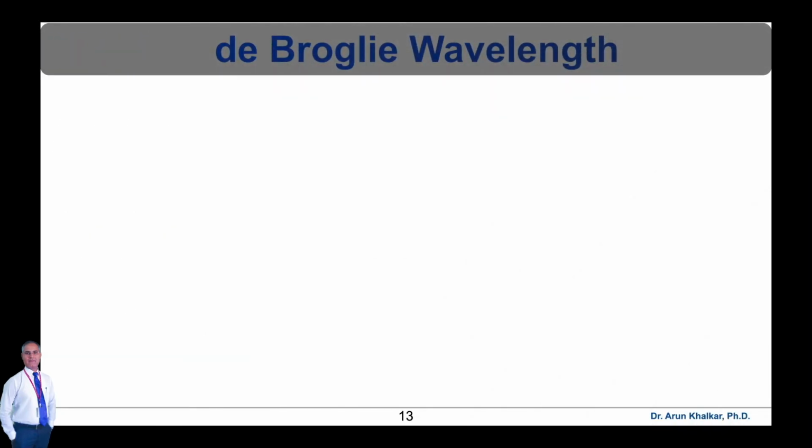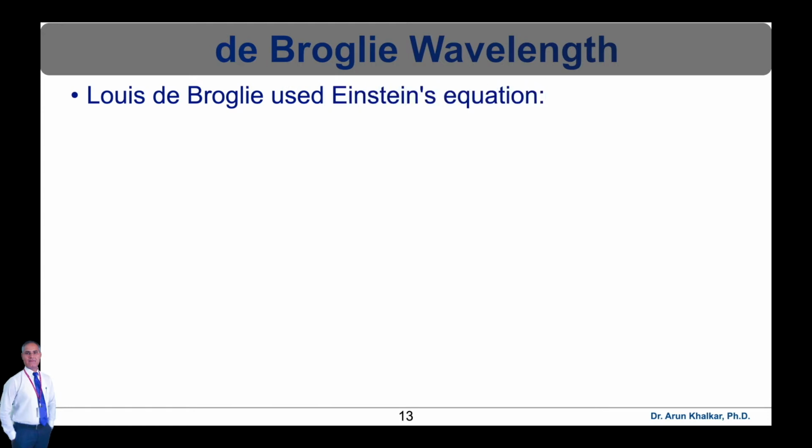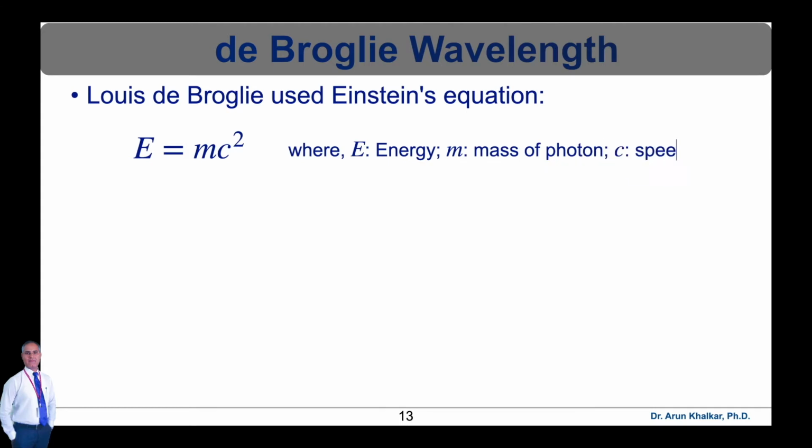In 1924, Louis de Broglie used Einstein's equation E is equal to mc square and incorporated it with Planck's equation. This brought together the relationship of the mass of a photon and speed of light with a photon energy. Einstein's equation E is equal to mc square, where m is the mass of the photon and c is the speed of light, combined with Planck's equation E is equal to h nu.